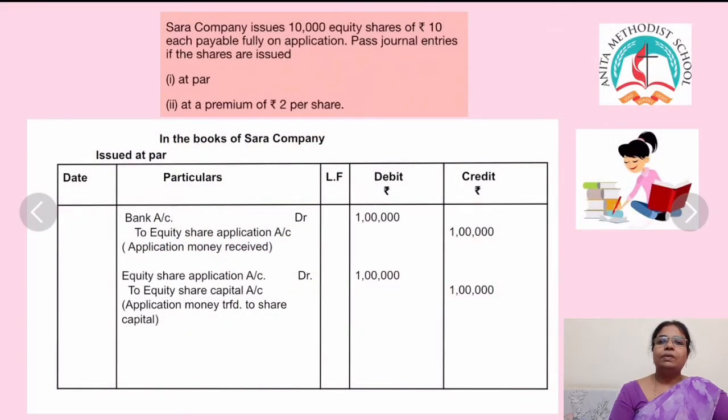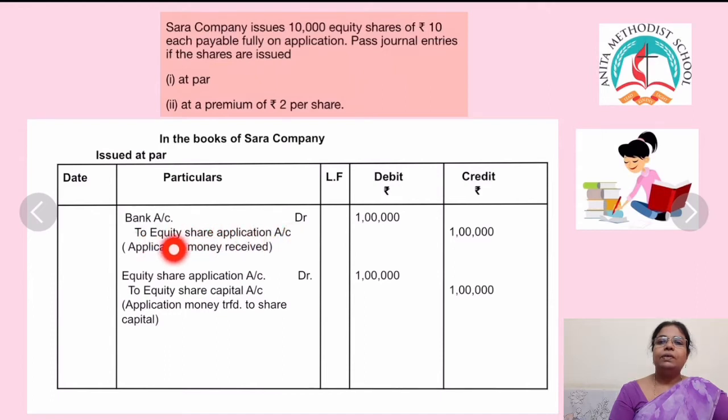Okay children, now we are going to prepare the journal entries. First one is issued at par. In the books of Sarah and Company, you have to prepare the journal entries. First you have to write the format and then look at the sum. Sarah Company issues 10,000 equity shares. So first is for receiving the application money.